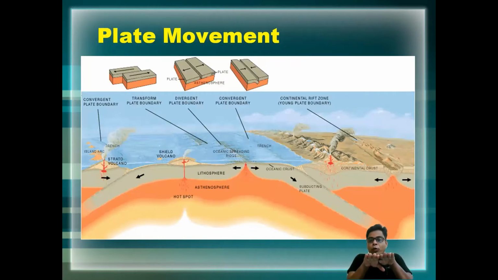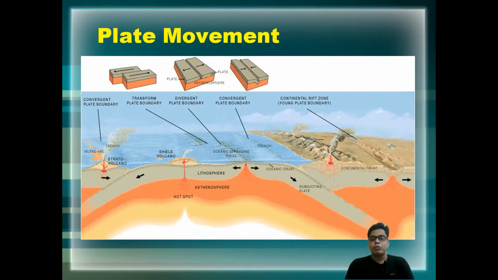Divergent means when two plates diverge from each other, move away from each other. That time it is called the divergent plate boundary. When two plates are coming to each other, that time it is called the convergent plate boundary. Convergent: plates A and B are coming to each other, so that time it is called what? The convergent. But when these plates move side by side in this way, that time it is called the transform. So basically there are three types of plate boundaries.